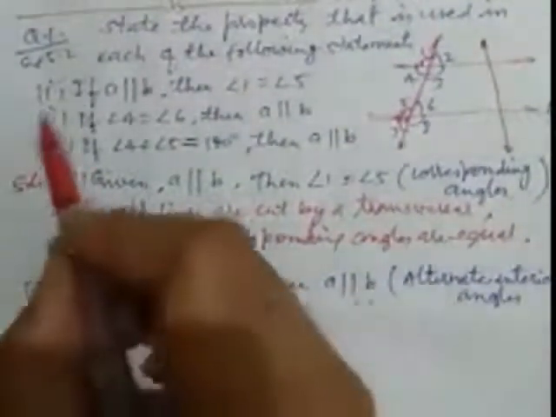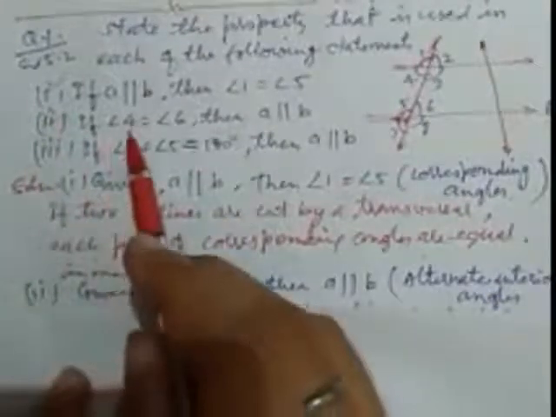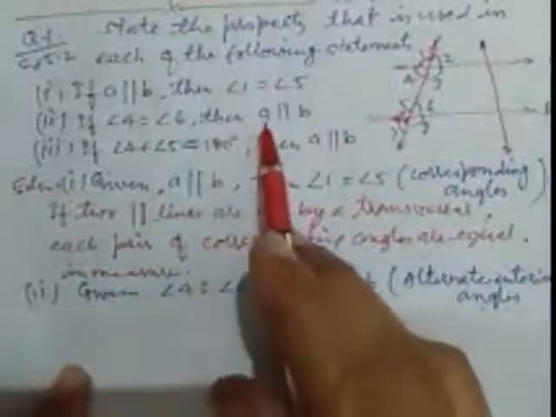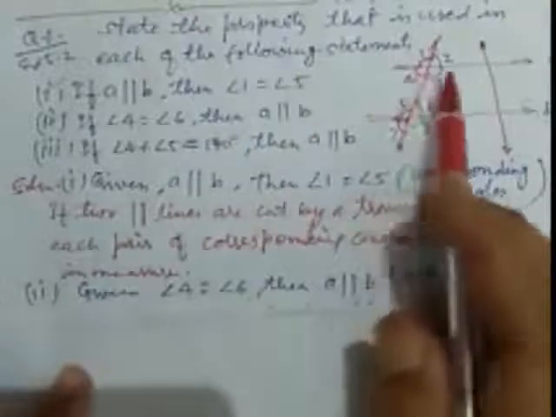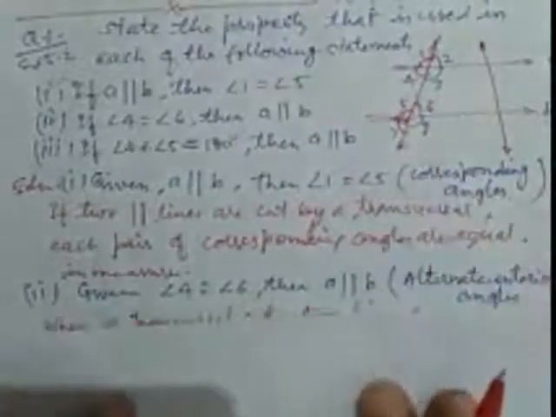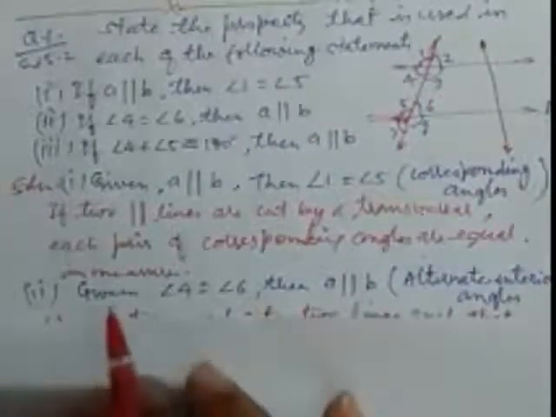Now we take the second. If angle 4 equals angle 6, it is given, then A is parallel to B. Why? So this is our solution.